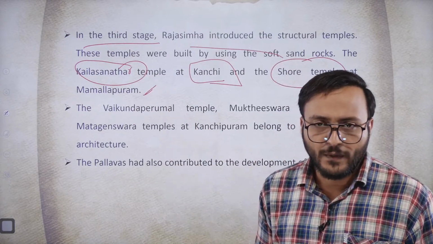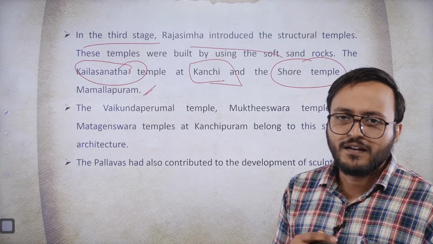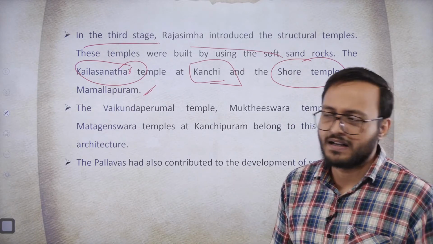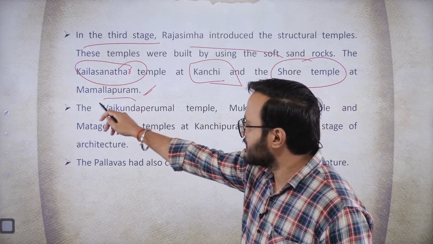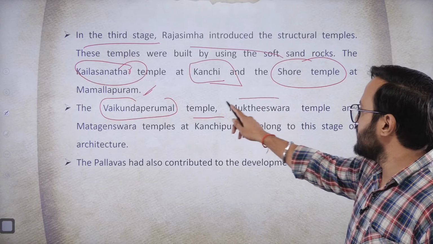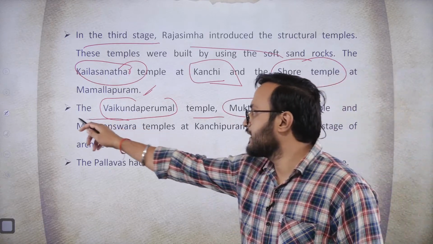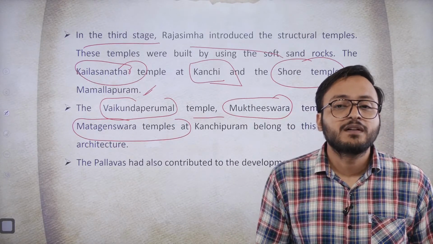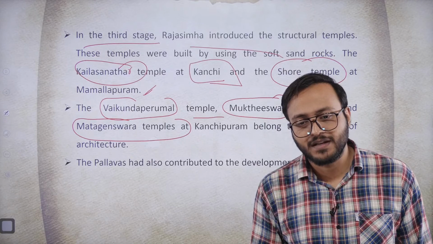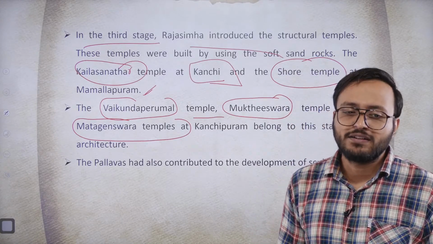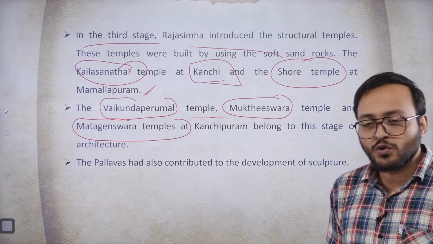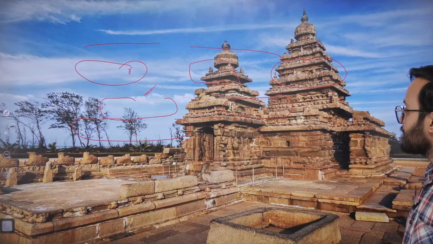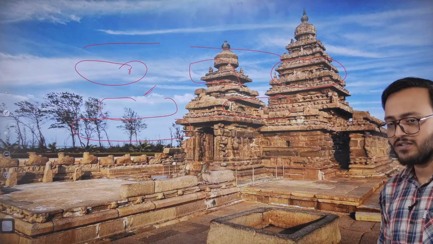When we talk about the last stage, the fourth phase of this temple architecture of the Pallavas, we get examples like Vaikuntha Perumal temple, Mukteshwar temple and the Matangeshwar temple, right? All these temples were either constructed or at least extended by Nandivarman. What are the specialities of these temples?